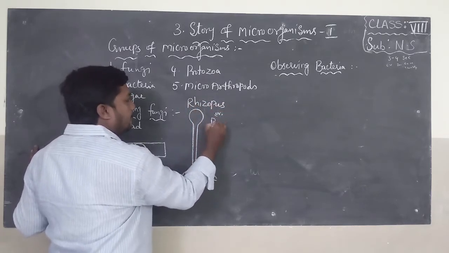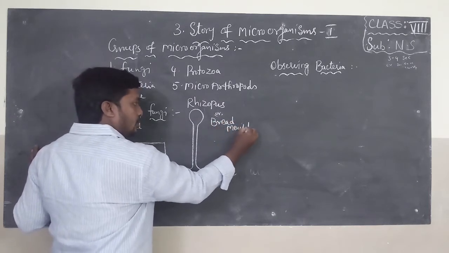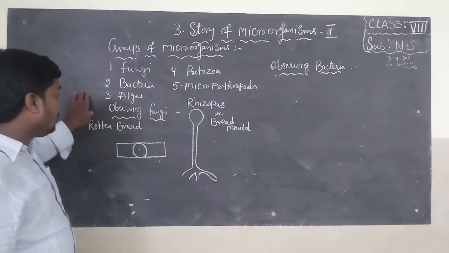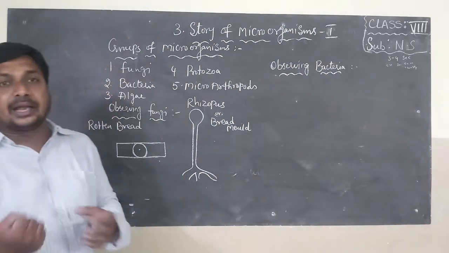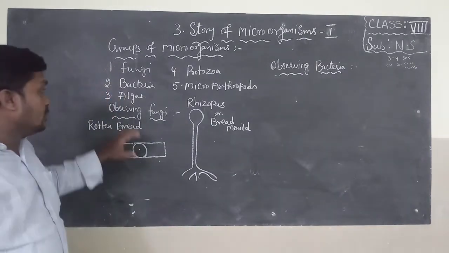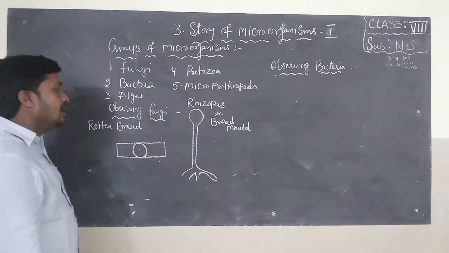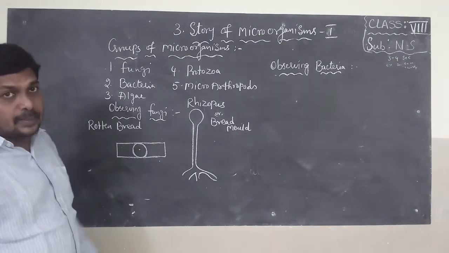Rhizopus, or bread mold. But you have to keep one point in your mind. While observing fungi in your school lab, you have to wear hand gloves. Why? Because they may cause food poisoning. So like this you have to observe the Rhizopus. Draw the diagram of what you have observed under the microscope.